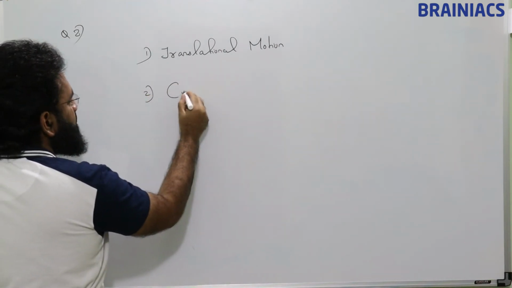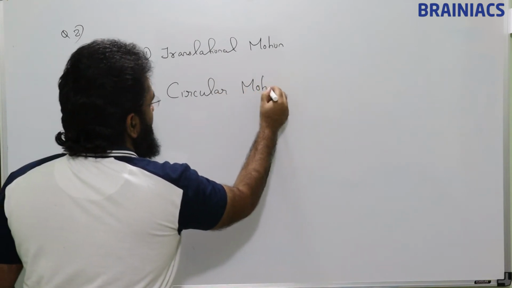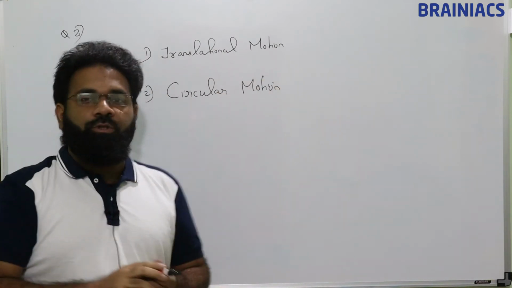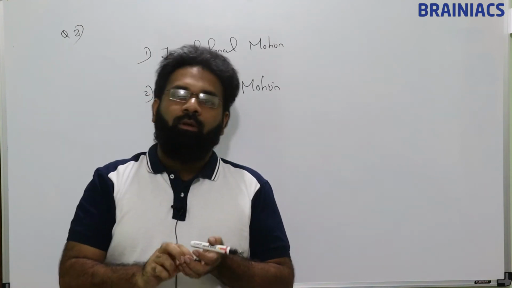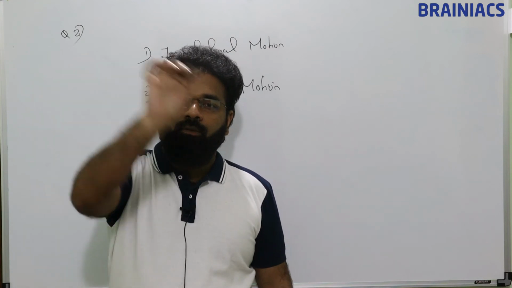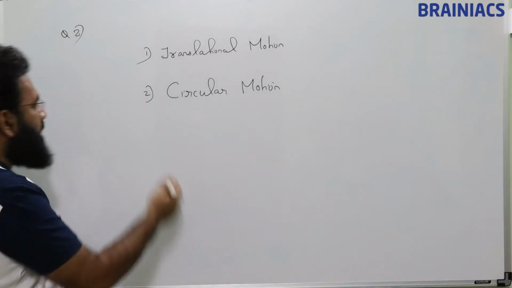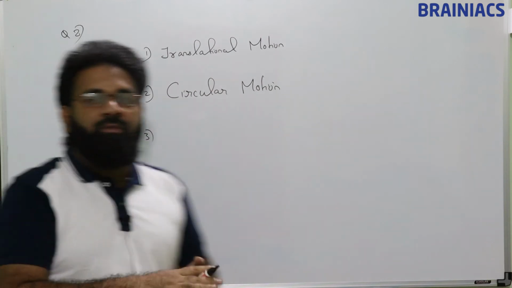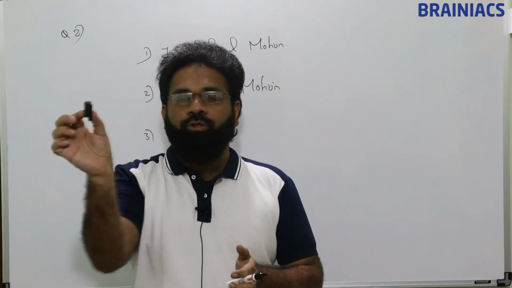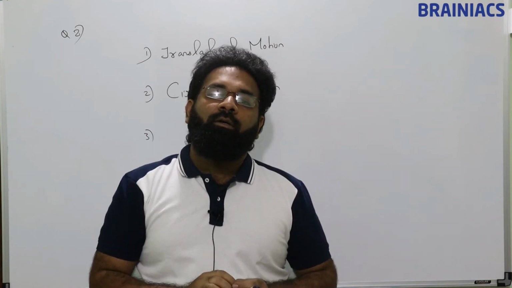Another is circular motion, see, the cap of this pen moving like this. Circular motion. Now there could be different types of motion like vibrational motion, simple harmonic motion, everything we will study later.